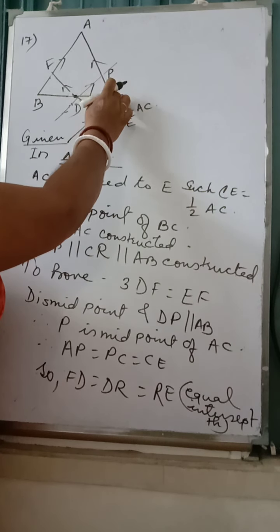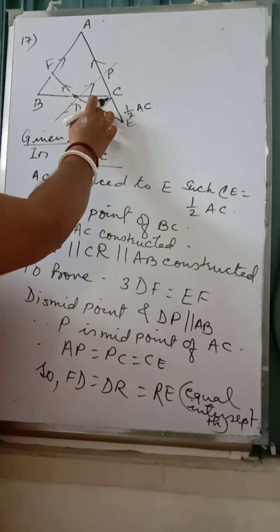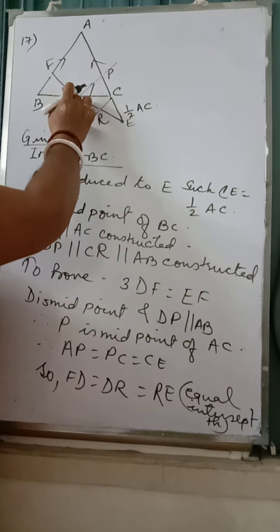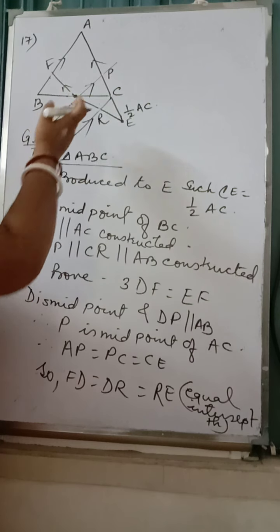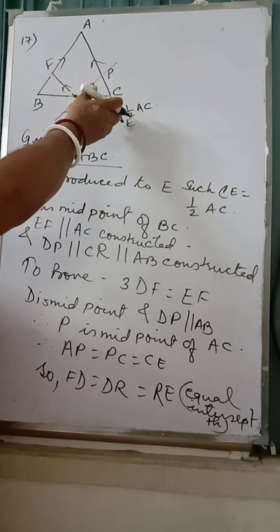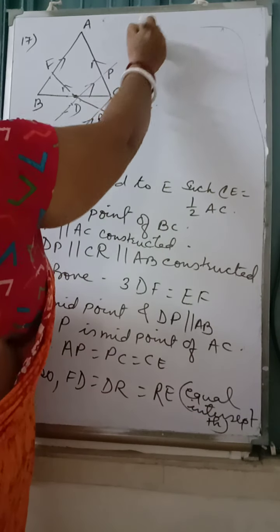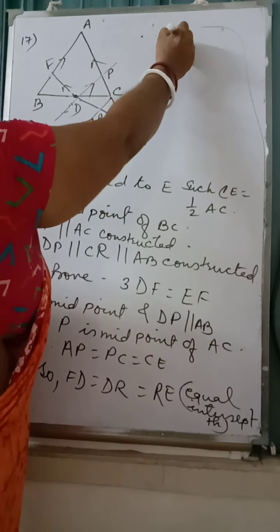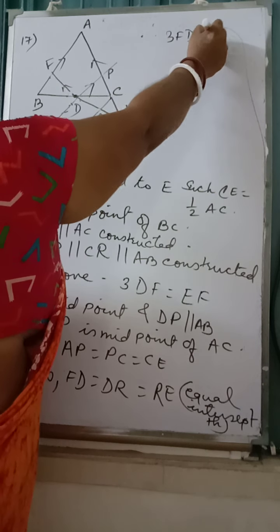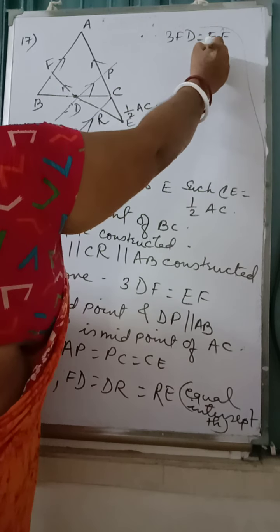Because if C is a midpoint, R would be midpoint. If P is a midpoint, D would be midpoint. So similar thing, just we have used that this is equal. So that's what, 3FD is equal to EF. Proved. This is number 1.